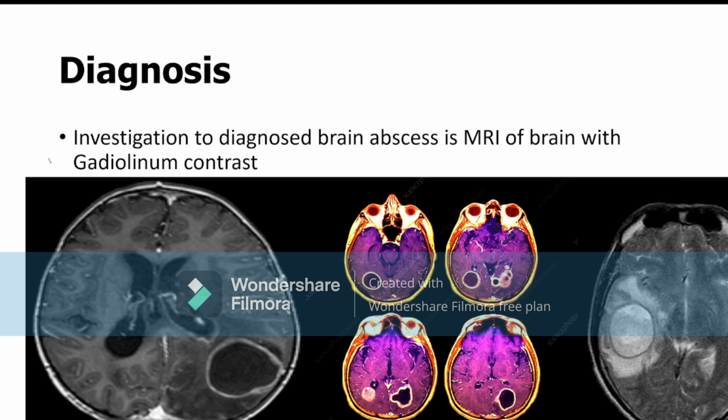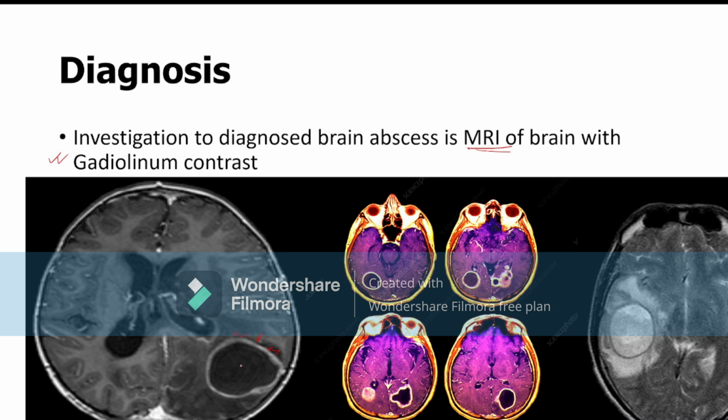So what will we find in MRI? We find a ring enhancing lesion with perilesional edema, containing fluid, or there may be some gas in the brain abscess also.